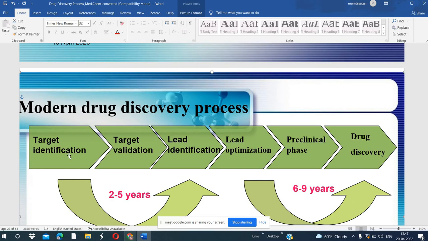It should be essential for the growth and replication of the pathogen. If it is essential for the growth and replication of the pathogen, bacteria or virus, that will be the best target molecule. It means without the target molecule, the pathogen should not survive. If it is essentially present in the pathogen, that will work as the best target. For the pathogen, it should be essential. Then only the target molecule will be effective.